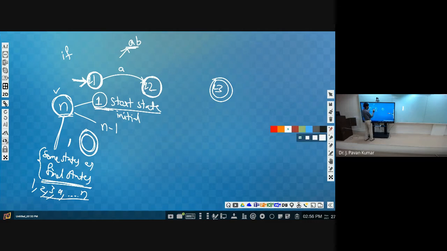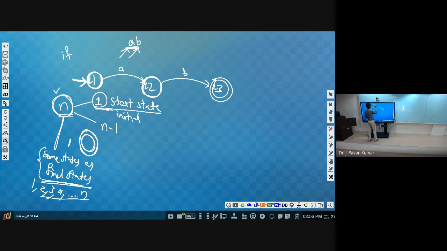There are 3 states. From here to here there is a transition, that is A, and from here to here there is a transition with the input symbol B. Now by reading A, we can reach from Q1 to Q2. Next, by reading another symbol B, we can reach from Q2 to Q3. Then we have reached the final state.